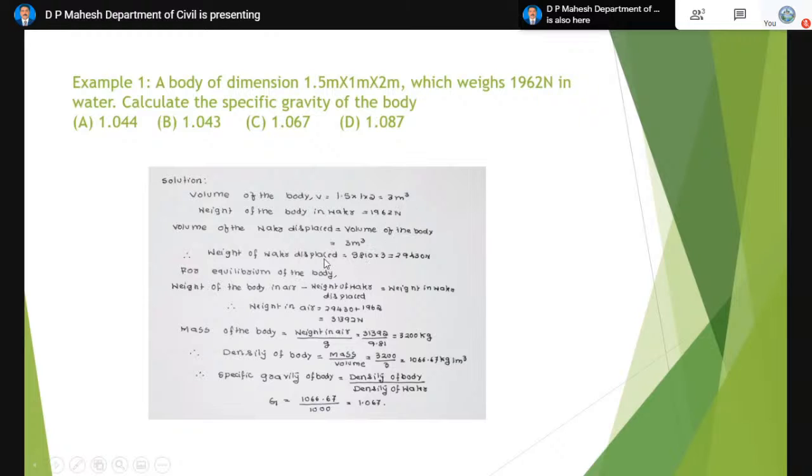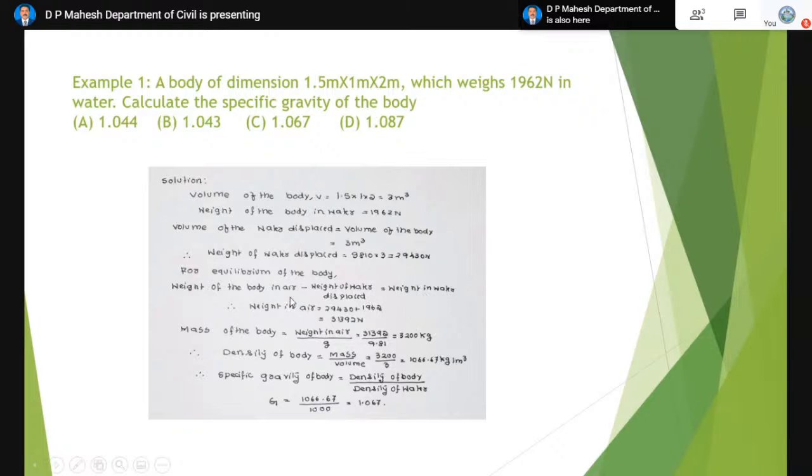Then the weight of the water displaced will be equal to the specific weight multiplied by volume. So this much is the weight of the volume displaced. Actually, according to the buoyancy concept, for equilibrium, weight of the body in air minus weight of the water displaced will be equal to the weight of the body in water.